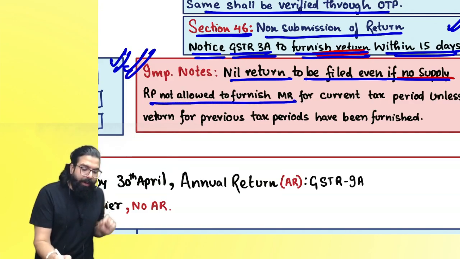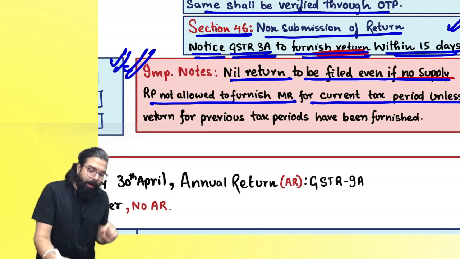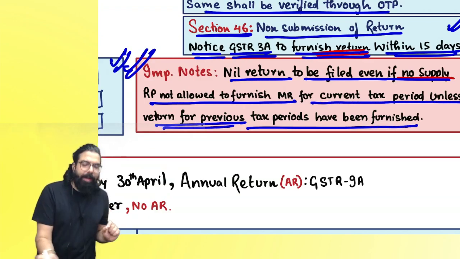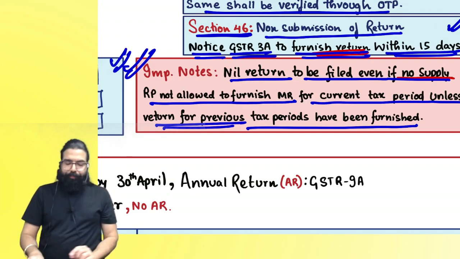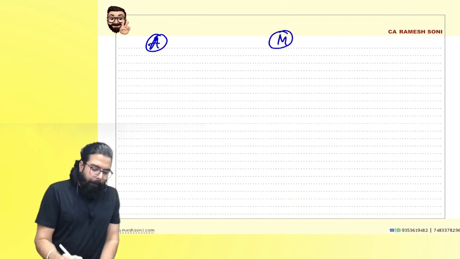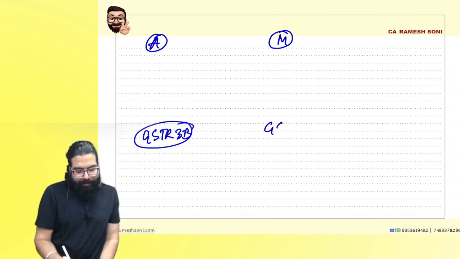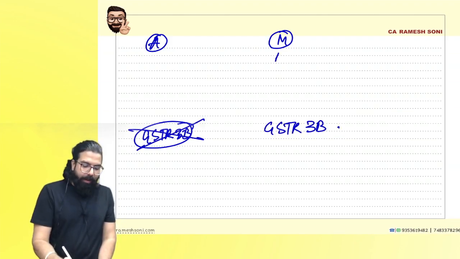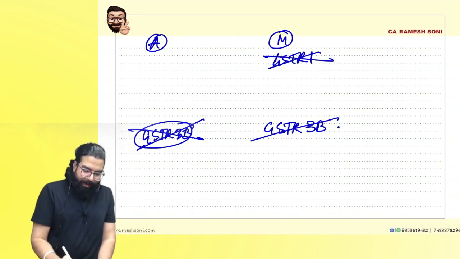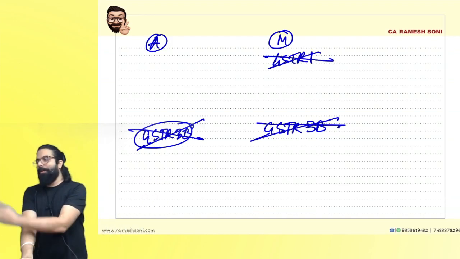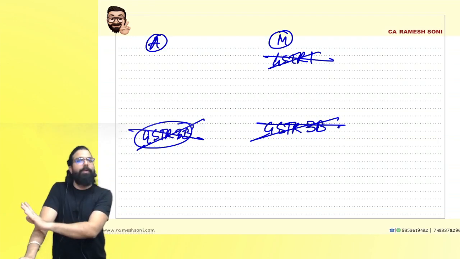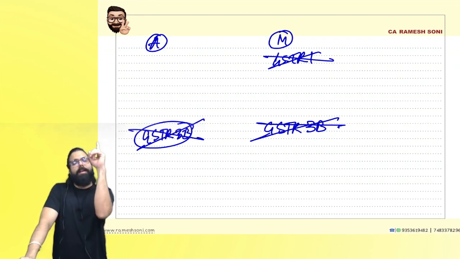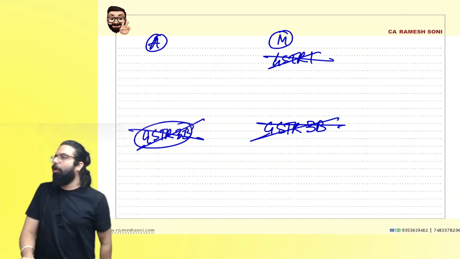A registered person is not allowed to furnish the monthly return for the current tax period unless the return for the previous tax period has been furnished. Tell me one thing: if I did not file the previous months, April and May, can I file the next GSTR 3B? Listen, if you don't file this, the next GSTR 1 is also not allowed, and the next GSTR 3B is also not allowed. Please remember, previous dues must be cleared first. If the last GSTR 3B is not filed, the next GSTR 1 is not allowed, and the next GSTR 3B is also not allowed.